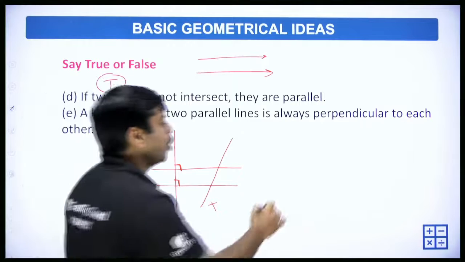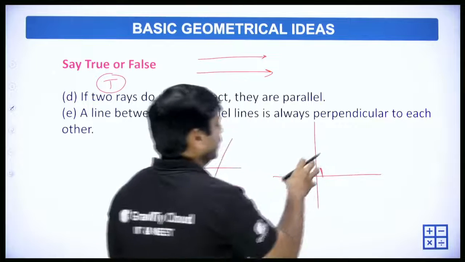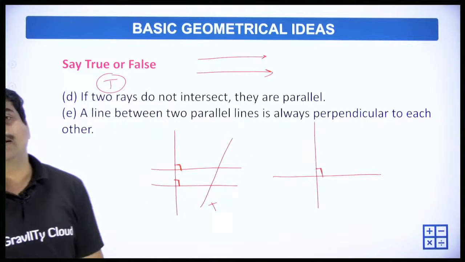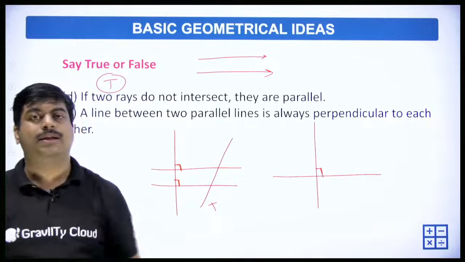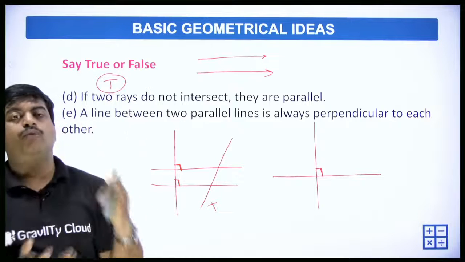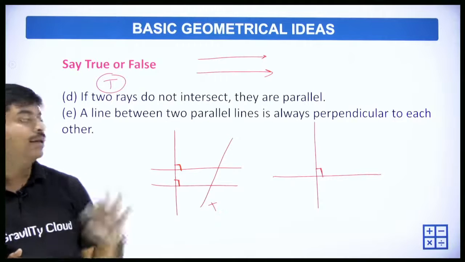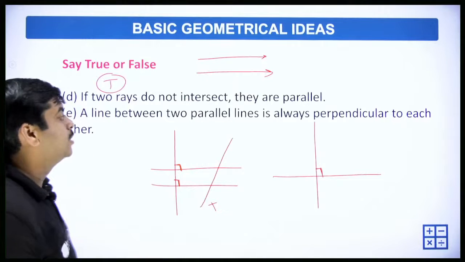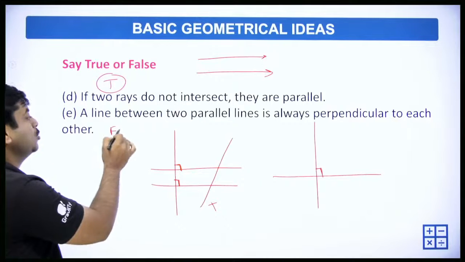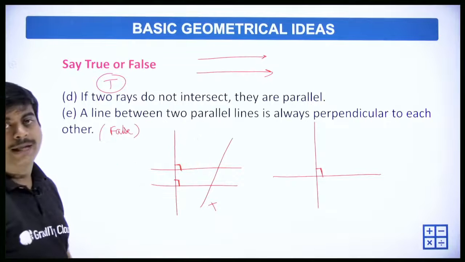Perpendicular means one horizontal and one vertical line. Simply, you can see the corner of your house, where two walls intersect exactly in a perpendicular manner. So it's false. It's not always true. It depends on the orientation of the line.